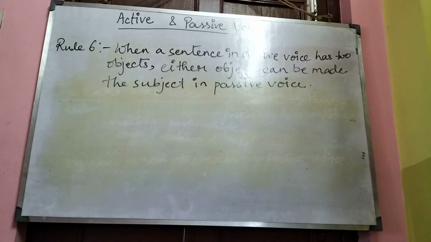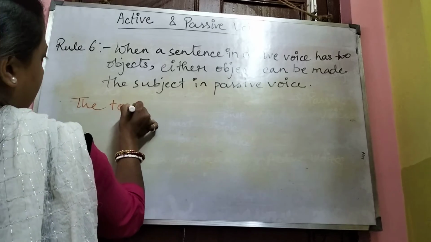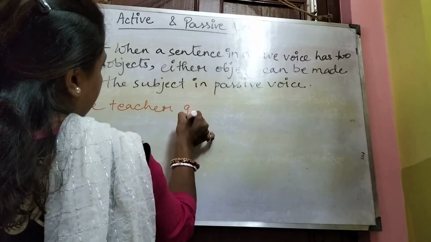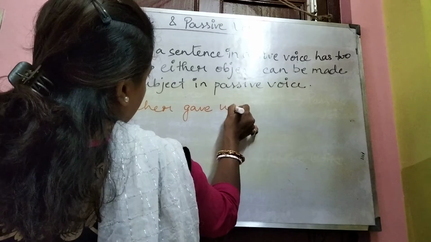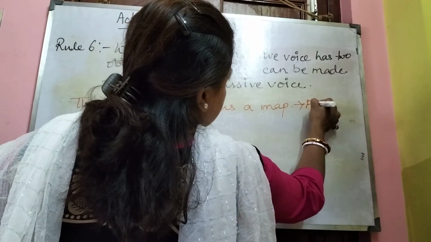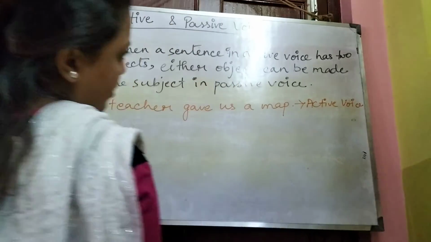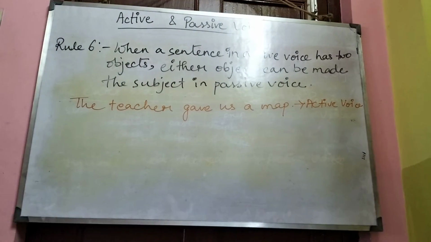There either object can be made the subject in passive voice. Now see one example. The teacher gave us a map. The sentence is in active voice.